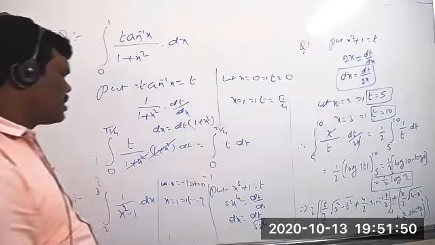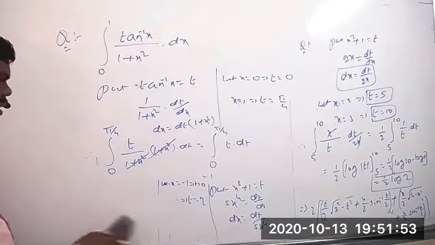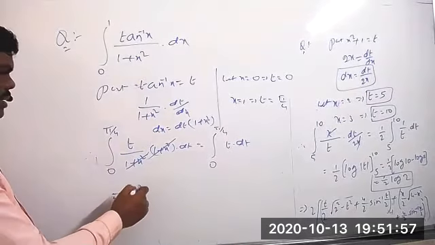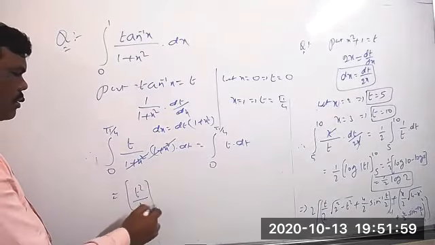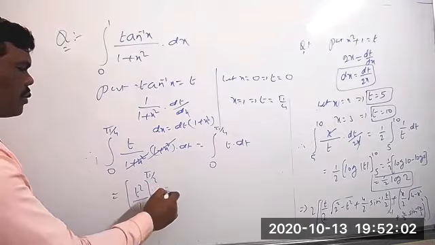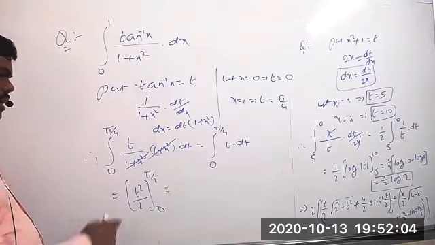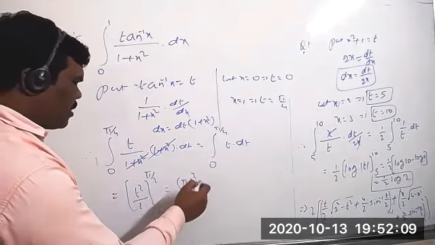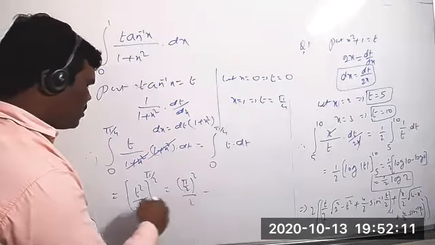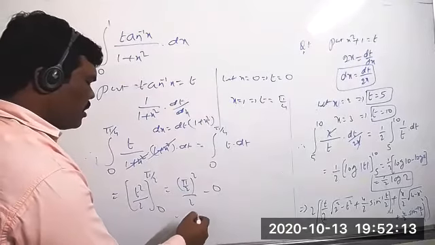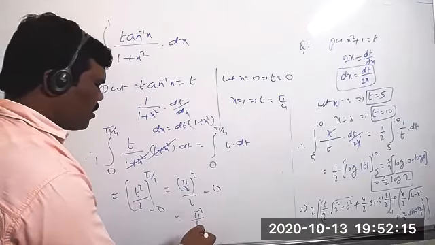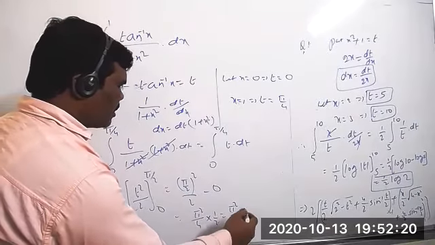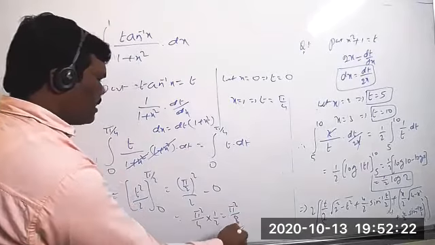The integral of t is t square by 2, with limits 0 to pi by 4. So it is pi by 2 whole square by 2 minus 0. Clearly you can write pi square by 4 by 2, so the answer is pi square by 8.